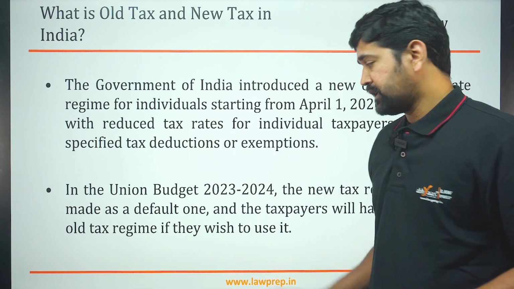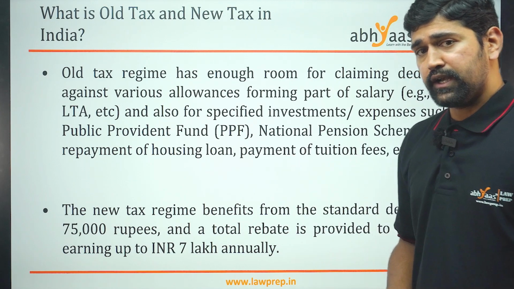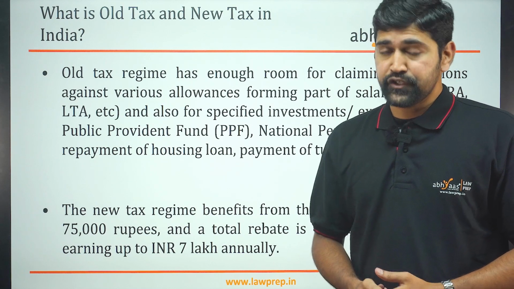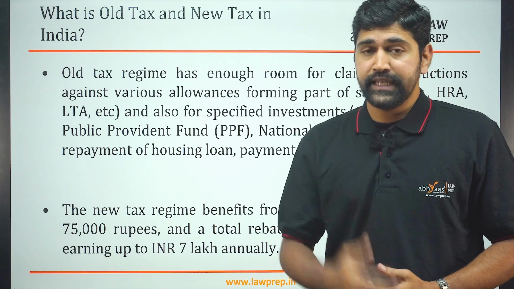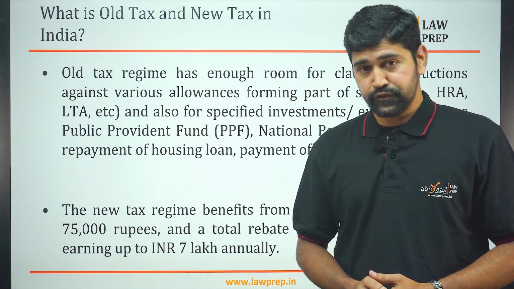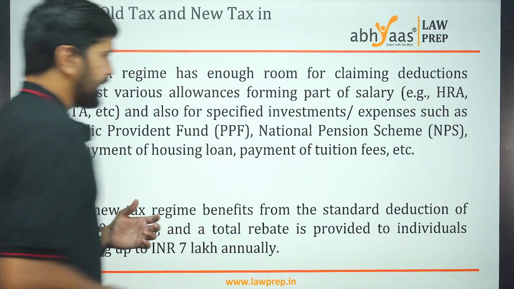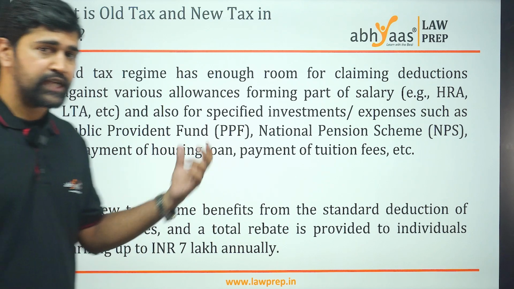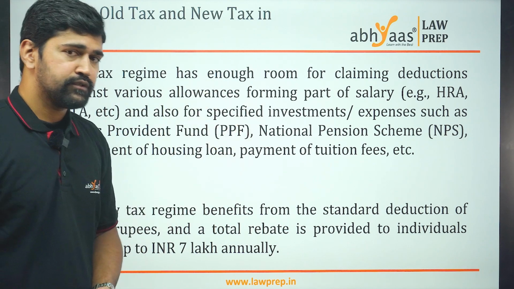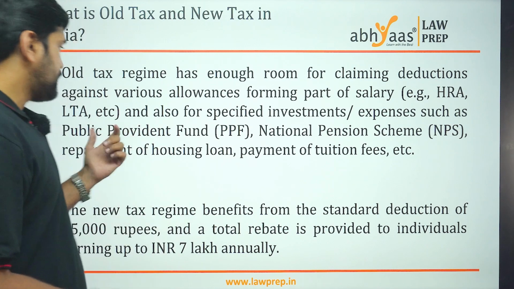For example, in the old tax regime, the government has provided a lot of benefits in the form of exemptions and deductions that individual income taxpayers can claim while filing their income tax returns. For example, deductions against various allowances, such as HRA, house rent allowance, and leave travel allowance.